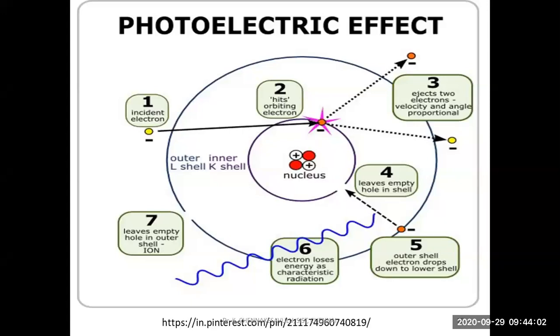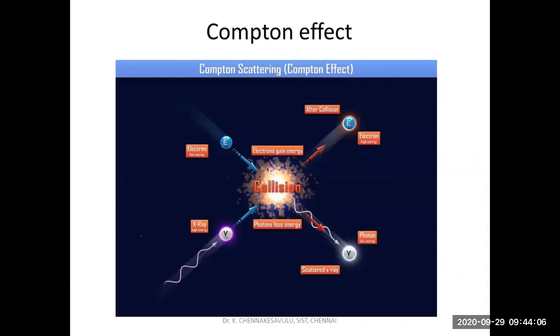This thing was unable to be explained by classical mechanics, and even Compton effect or Compton scattering. Just you see, a low energy electron, if it is hitting the particle, let us assume here it is a wave or a particle. That means one is a particle, one is a wave. So now what will happen?